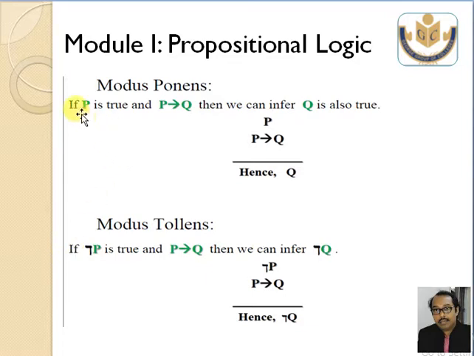How to represent these statements in the problem? I represented these statements into this problem. In the same case, I represented these problems into this statement. See, the first line is not Q is true, the next one is P arrow Q is true. Then I can conclude that not P is also true.